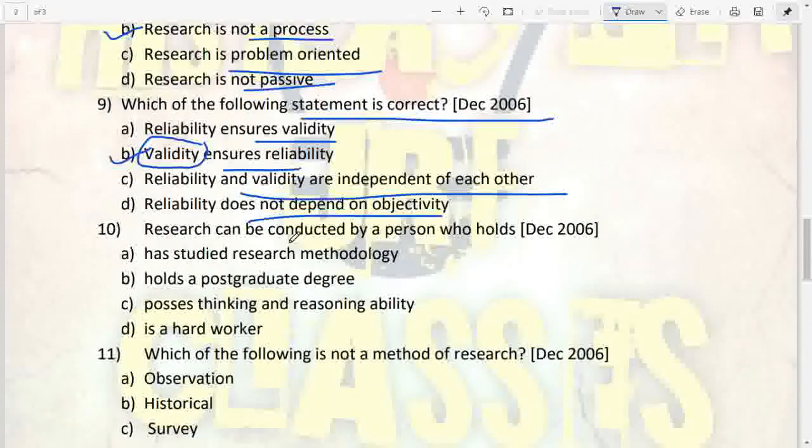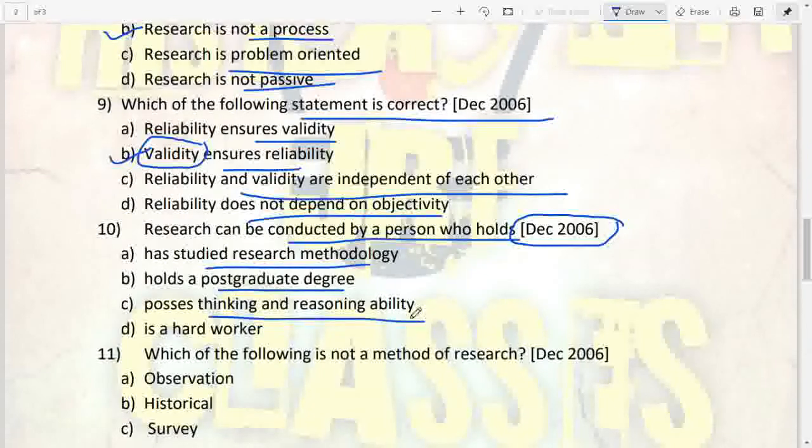Next, research can be conducted by a person who holds, December 2006. Has studied research methodology, has a postgraduate degree, possesses thinking and reasoning ability, is a hard worker. So the person who can think well and who can reason, that person has that great potential to conduct any research.